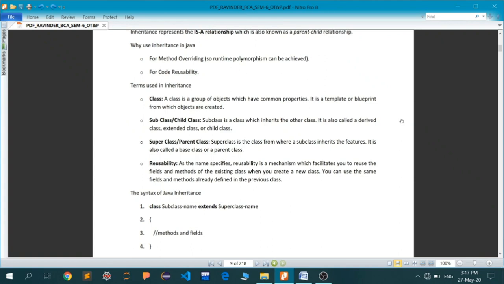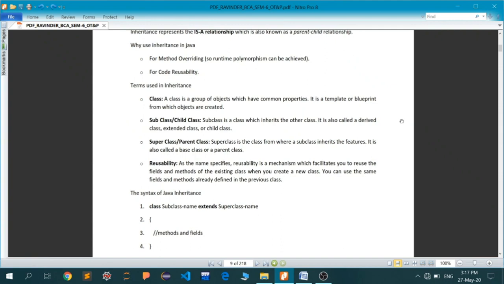Now, superclass or parent class. A superclass is a class from where the subclass inherits the features. It is also called base class or parent class. So the example that we have taken from the beginning of this lecture is the car and the Honda City, Hyundai Verna, and Maruti Suzuki Ciaz. So your superclass or parent class will be the car class, and your child classes or subclasses will be your Honda City, your Hyundai Verna, and your Maruti Suzuki Ciaz. So I think you have got the point of what I am trying to say.